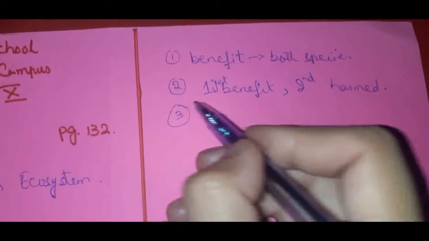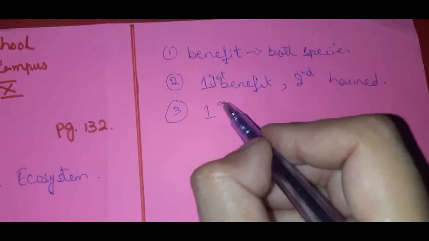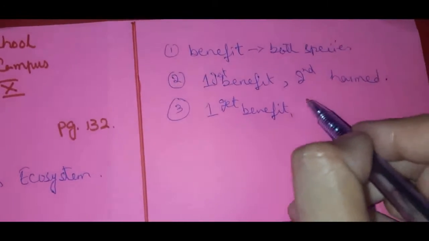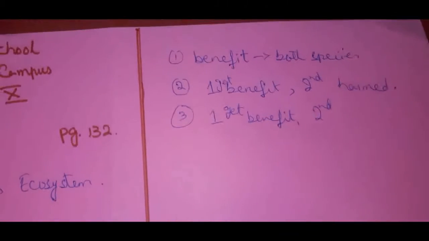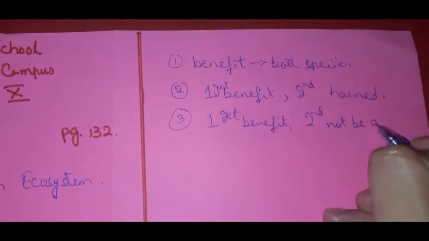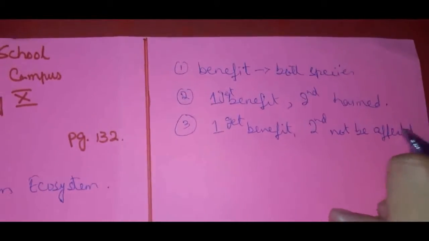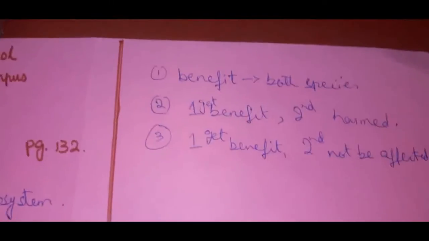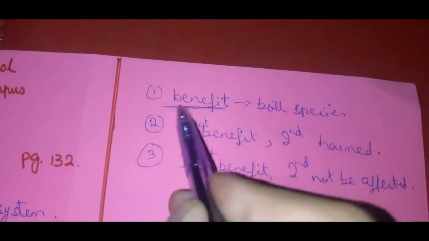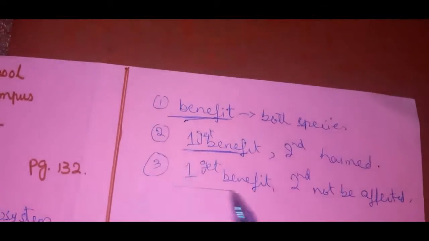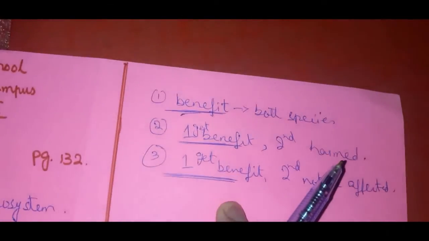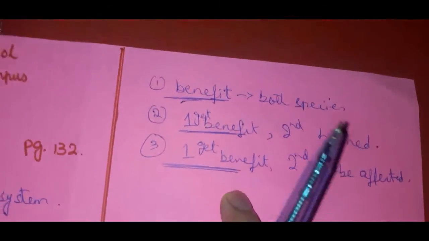And the third type is that one will get benefit and the second would not be affected at all. So if you look over here in symbiosis, it's important that at least one of the species involved in an interaction would get benefit, right?